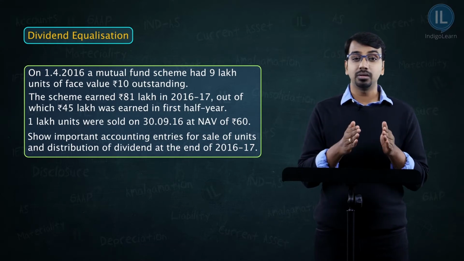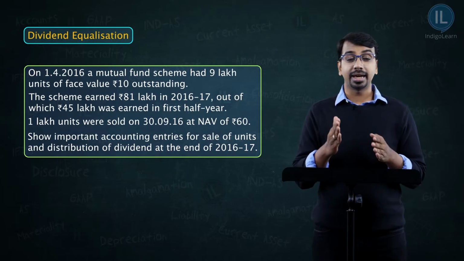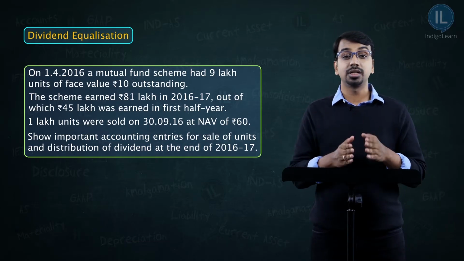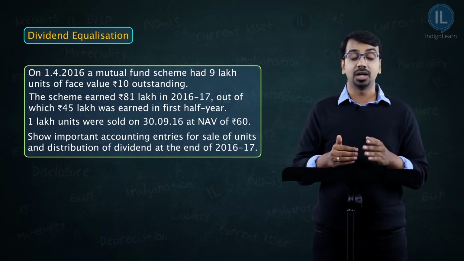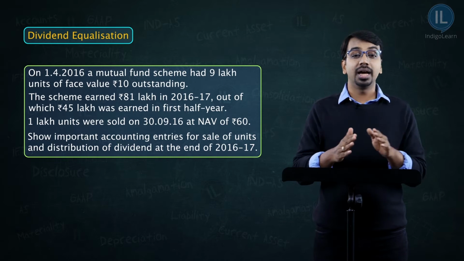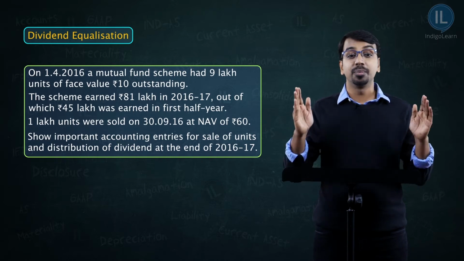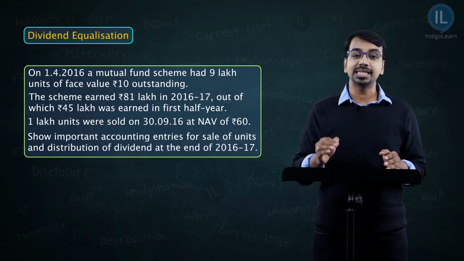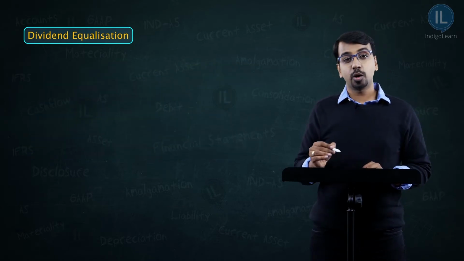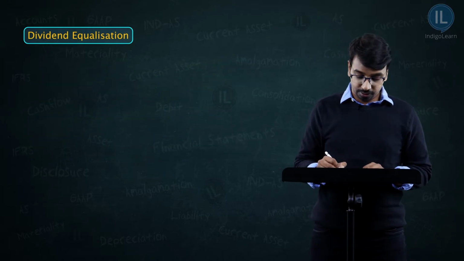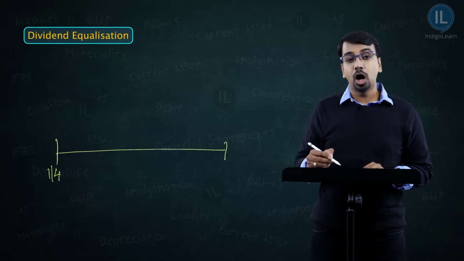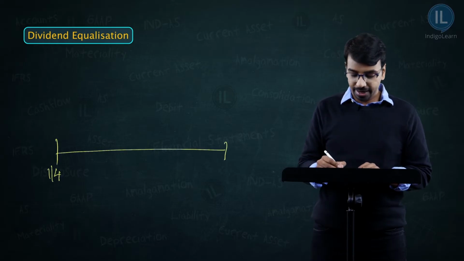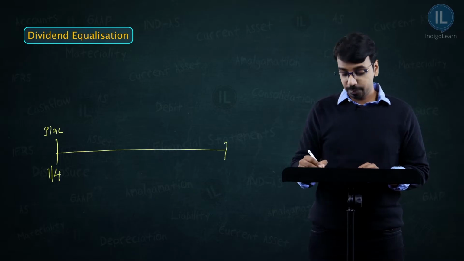Now friends, when we solve this kind of a problem, we must understand that at the beginning there were a certain number of units. During the year some more units were sold. So new unit holders came into the picture. And how do we distribute the entire income that has been earned in this period? That is what we will understand in this problem. Let us draw up a timeline and understand the problem. So here is a timeline. On 1st of April, how many units were outstanding? We had 9 lakh units outstanding. What happened on 30th September?